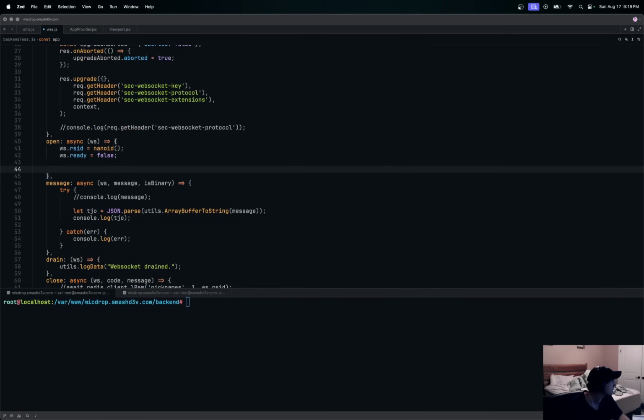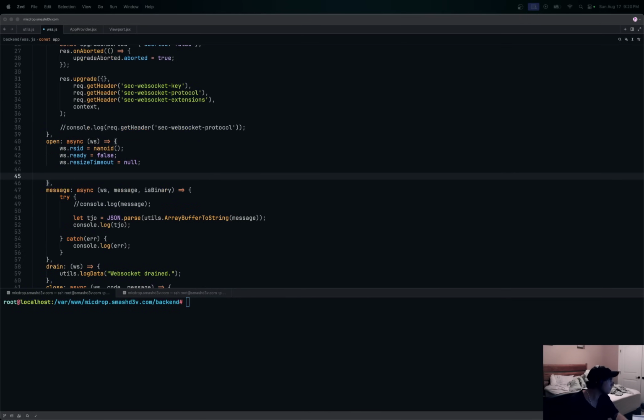And then we'll say a resize timeout. So remember when all those messages were flooding in? We don't want to resize our terminal every time we get a message. We want to what's called debounce that. If we get 20 messages, wait until all those resize events slow down, then resize our terminal, then send it to the front end. Otherwise, your CPU is going to be working really hard resizing this Pty terminal and outputting it to the front end all the time. So we're going to have a resize timeout here, and we're going to attach that to our actual WebSocket object. In the open, that's what that is.